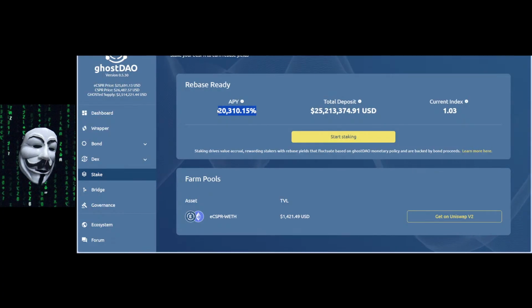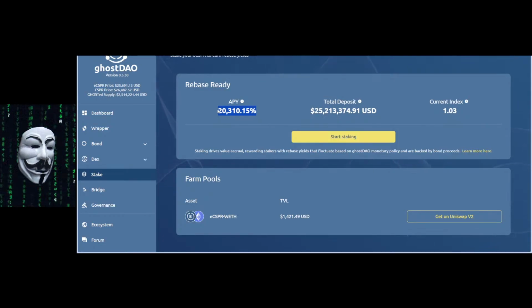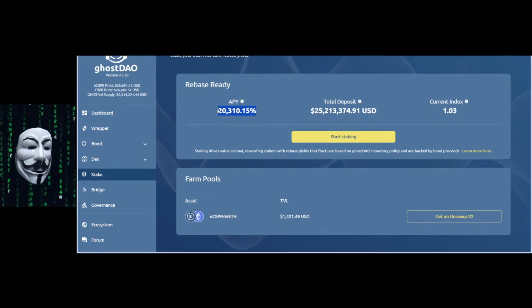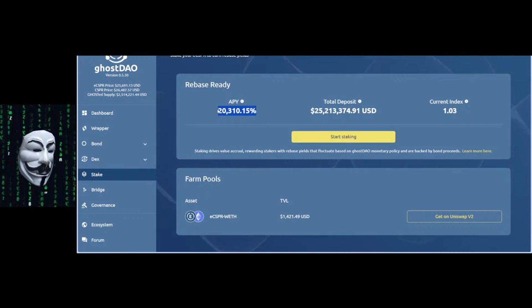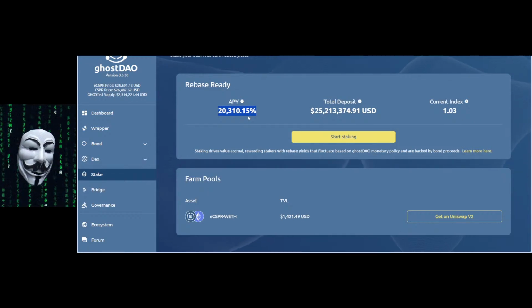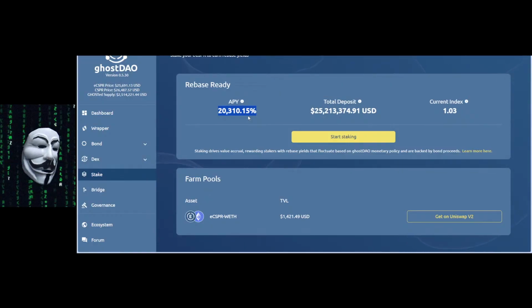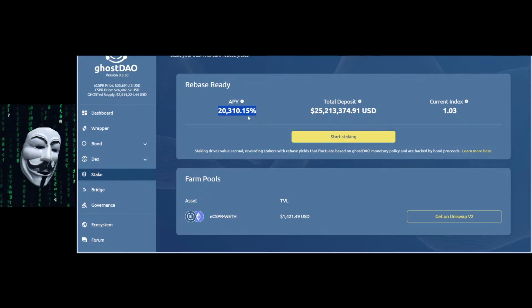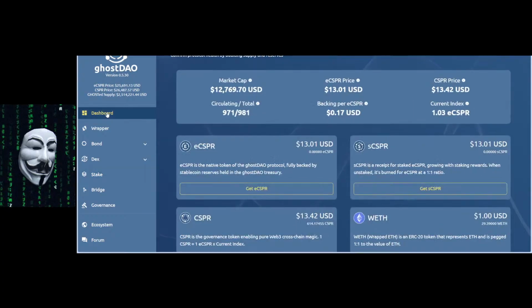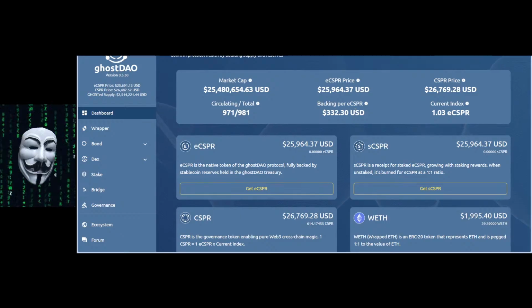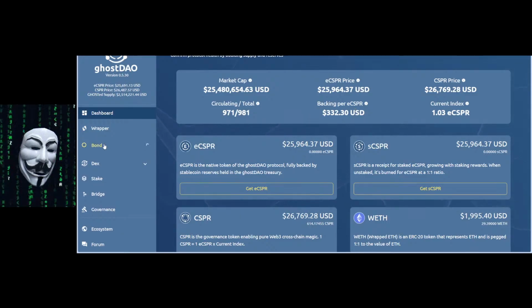APY is a set adjustment function set by the governance of the ghostDAO. Initially, it was set by the admin. However, with the ghostDAO governance now ready, the adjustment will be set by the governance. So it's very important to understand how this APY is calculated, what to set it to, and what is high enough APY to attract more flow in order not to bust the whole protocol. On the other side of things, on the dashboard side of things, it's important, well, rather on the bond.